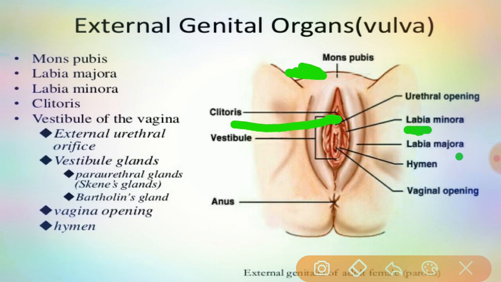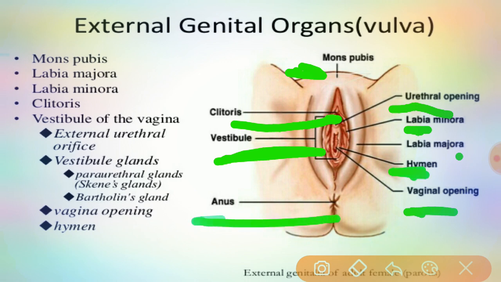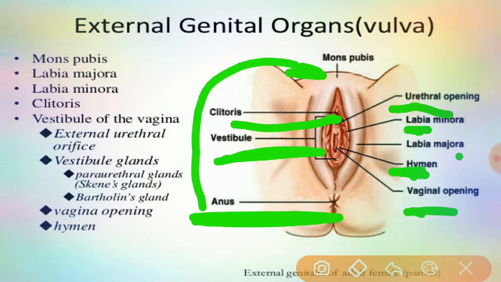In the vestibule of the vagina there is the external urethral orifice, meaning the urethral opening, and the vestibular glands will be present, meaning the paraurethral glands, Skene's glands, or the Bartholin's glands. Coming to the vaginal opening, the hymen layer will be present, and this is the anus. So these are the external genital organs.